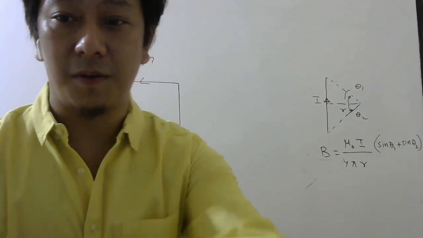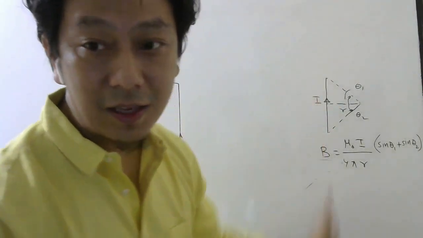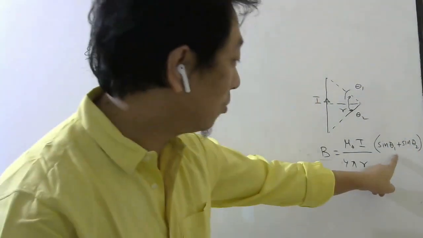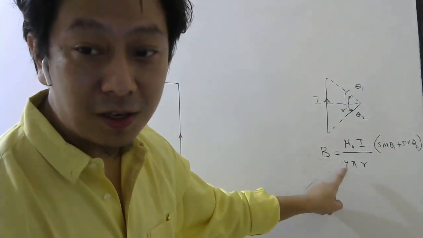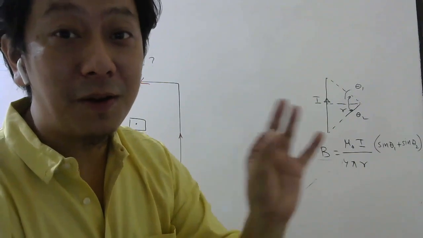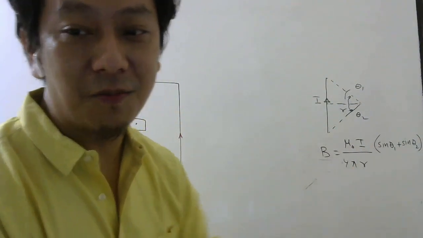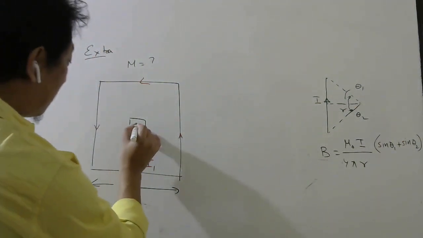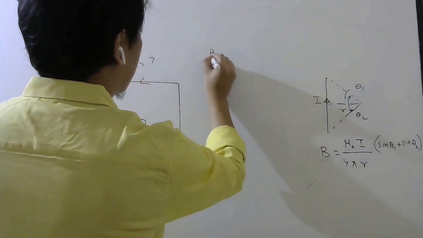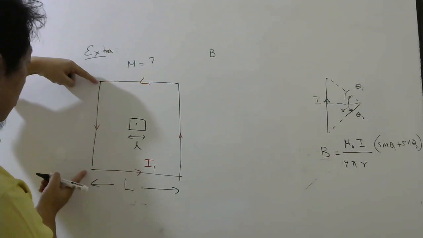This was the formula. Now, if it was infinite, theta 1 will be 90 and theta 2 will be 90. Sine 90 plus sine 90 will give you 2, and if you divide by the 4, you get 2 in the denominator. Then you get the formula for an infinite wire, which is mu naught I by 2 pi r. So that is how you can check whether you wrote the right formula or the wrong formula. So let us calculate the magnetic field here due to this straight path. First I will calculate due to this straight path.